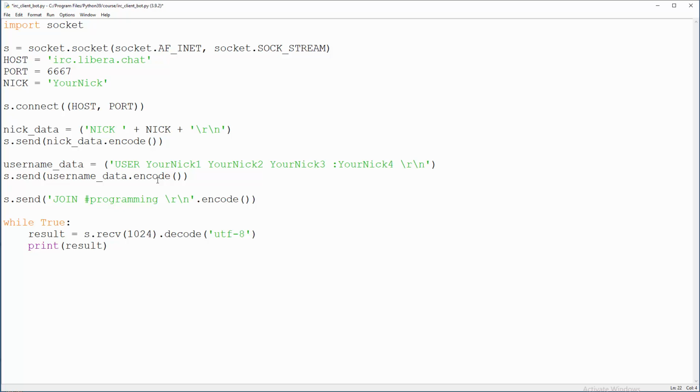Right, but how are we going to respond to server inquiries if we are still online? So the server will send us PING and we need to respond with PONG. Okay, so how to detect that? Well, we're gonna say if result, first 4 characters, from 0 to 4, if that thing is equal to PING, that will be on the left side because 0 is totally on the left. Now if this is detected, we need to send same stuff but with PONG. Okay, so this is like a check, are we online? So we're gonna send PONG,